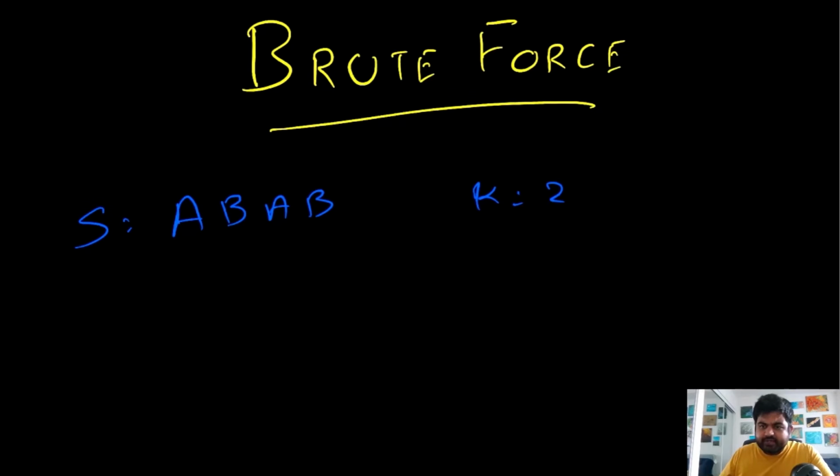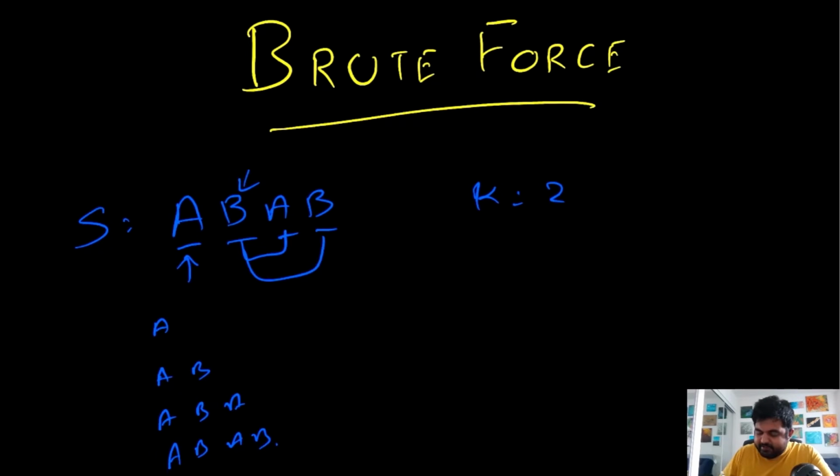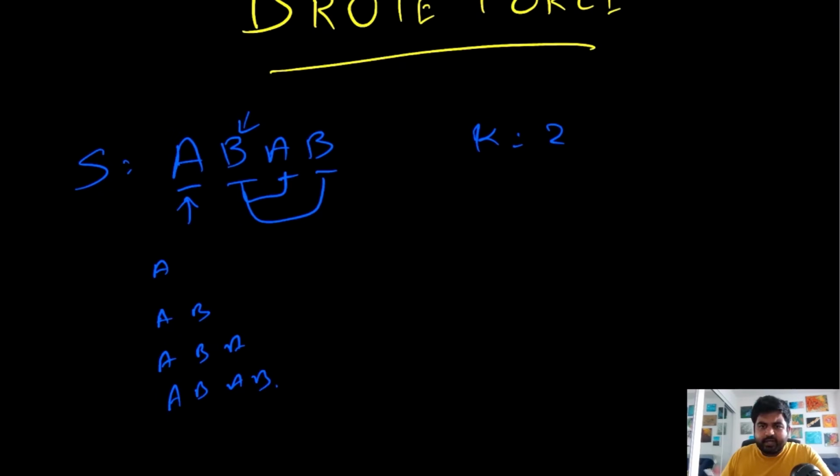The first approach we can take in the brute force is that we take every single substring that is possible. Even if we just see the substrings that start at a, we will get substrings like a, a b, and a b a, something like this. Again, if we see substrings that start with b, we will get b, and so on and so forth. So we would end up with a bunch of different substrings. Then we will start this replace operation on all the substrings, and eventually we would find some substring that looks like this a, or this b. And in any case, we would be able to return the length as 4.